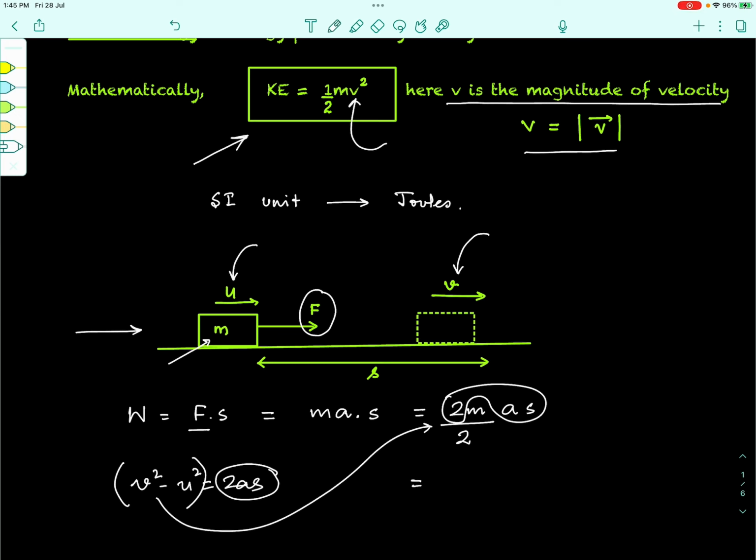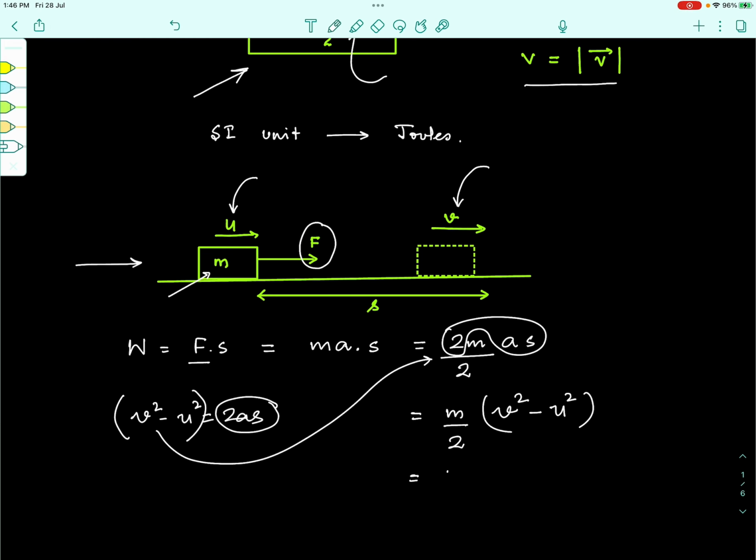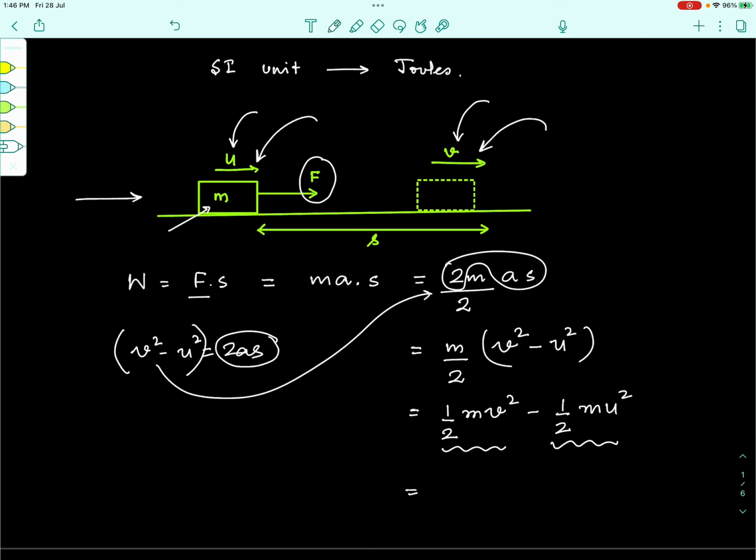So that instead of 2as in the numerator, m by 2 remaining the same, 2as will become v squared minus u squared, and now if I just open up this bracket, I will get half m v squared minus half m u squared. What is half mv squared? This is nothing but the kinetic energy of the body finally once it has travelled a distance s, and half mu squared is the initial kinetic energy of the body when it started off. So, can we write this expression as the final kinetic energy minus the initial kinetic energy, which if we want we can also call it as change in kinetic energy, right.